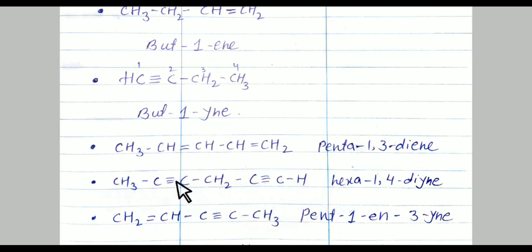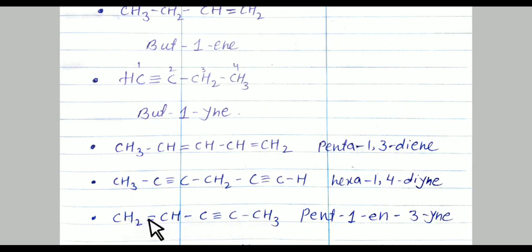And the first and fourth carbons contain triple bonds, meaning 1, 4, and 2 triple bonds are there, that's why it is diyne. It is diyne. Okay, so hexa-1,4-diyne.